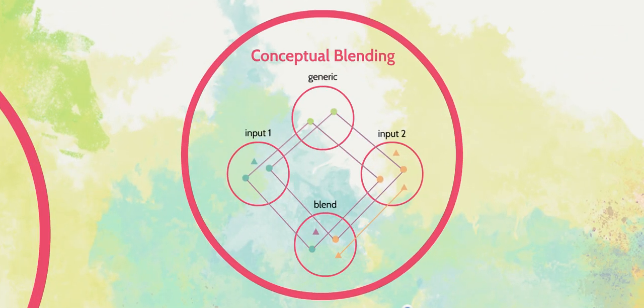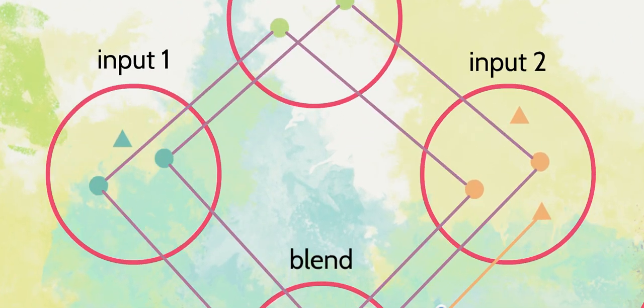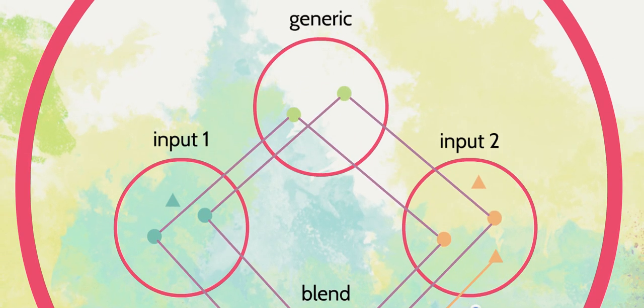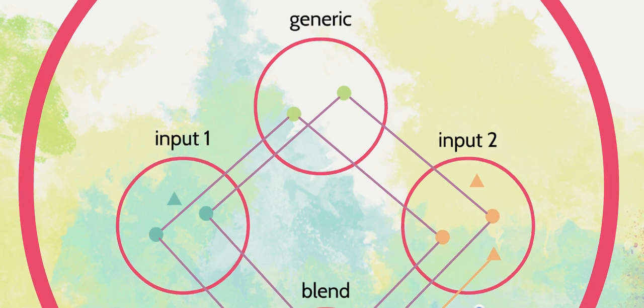A common model for creativity is the blending theory proposed by Fauconnier and Turner. Conceptual blending involves two or more mental input spaces and a subsequent combination of them. Each input space has relevant concepts expressed within them, such as a sword being swingable, old, and dangerous, or a laser being electric, futuristic, and dangerous. The generic space maps from each input space the concepts which belong in the same category.